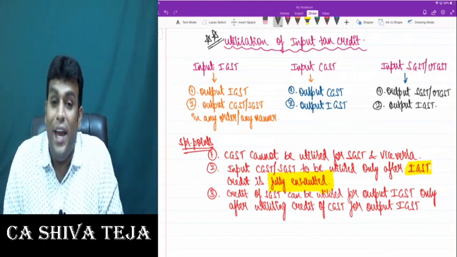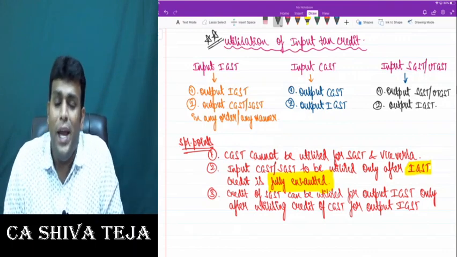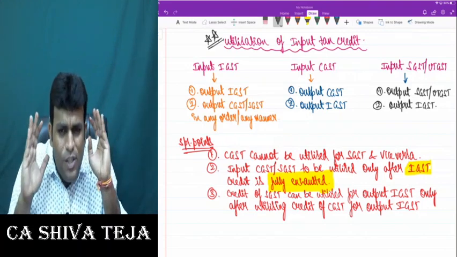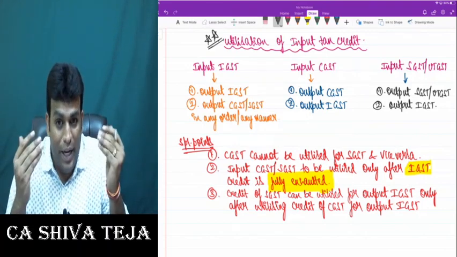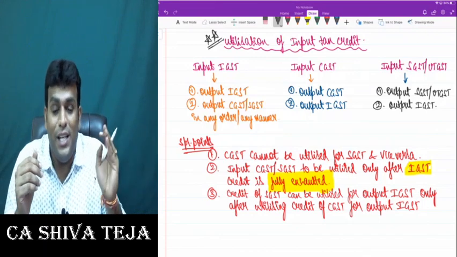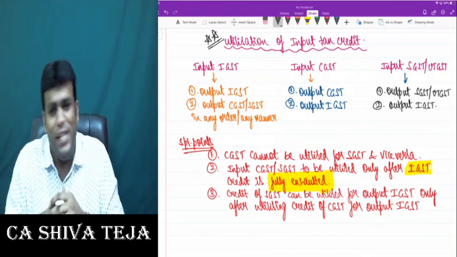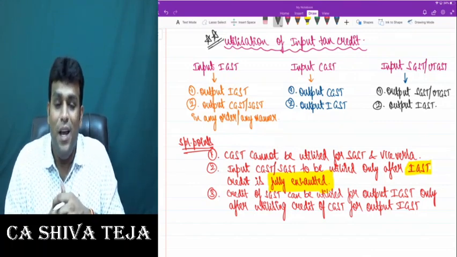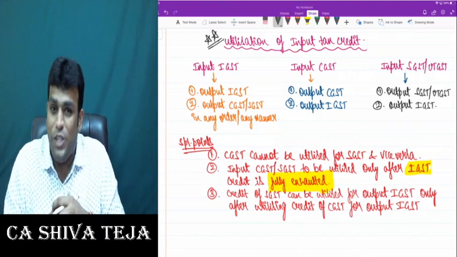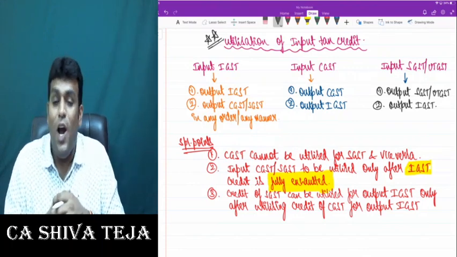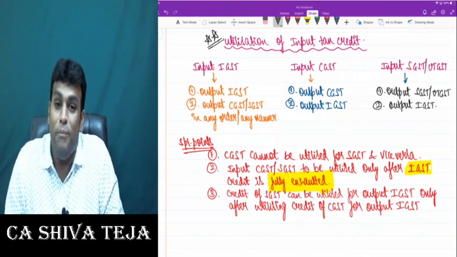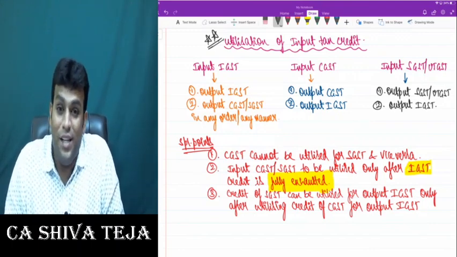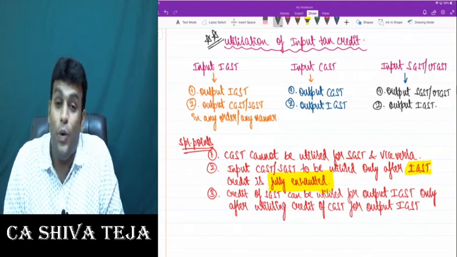This is extremely important, so you need to have a great amount of clarity of thought. Please, my dear friends, have absolute clarity on the concept I am trying to tell you through this topic of utilization of input tax credits. I strongly want you to have great clarity of thought on this. Please take this very clearly so that I can discuss it with you with numbers and you get complete perfection.